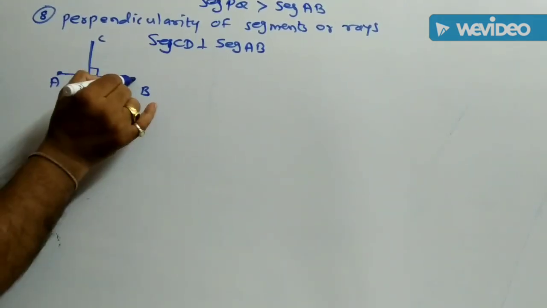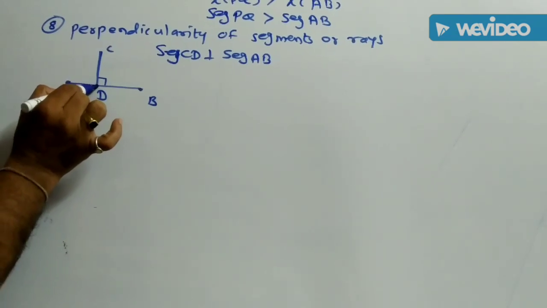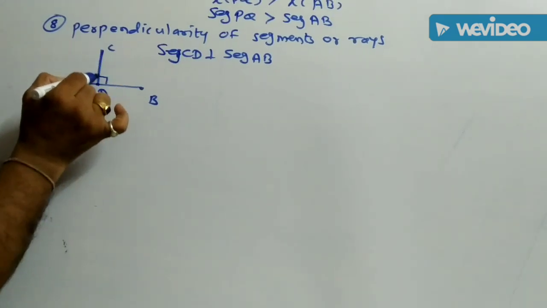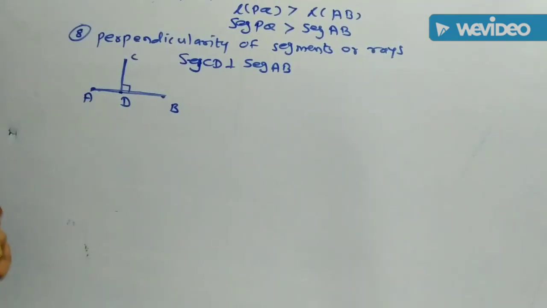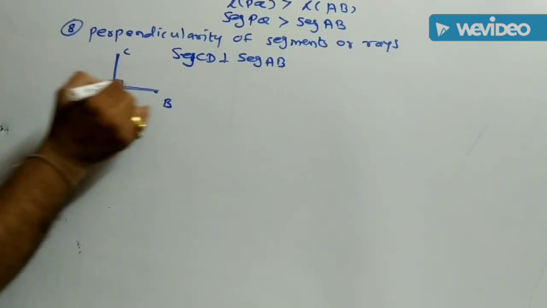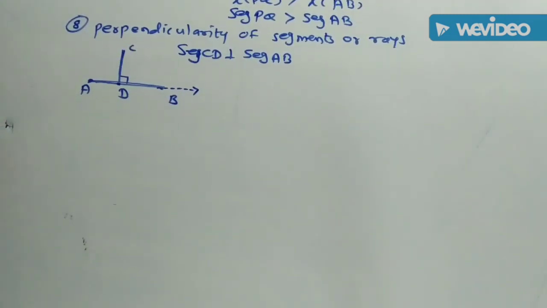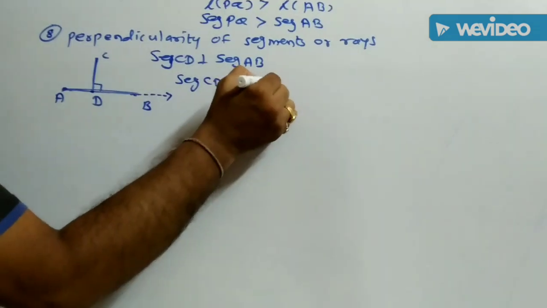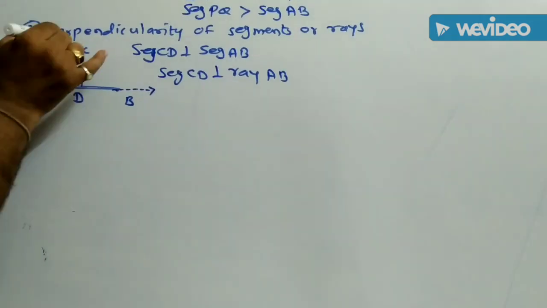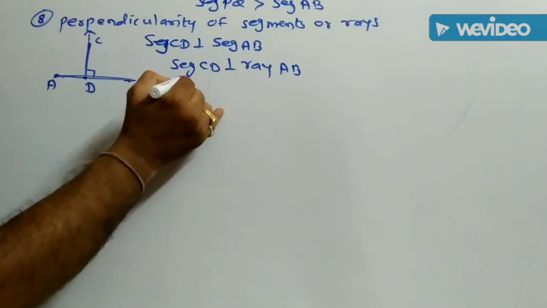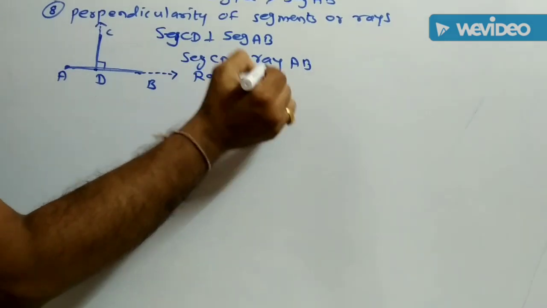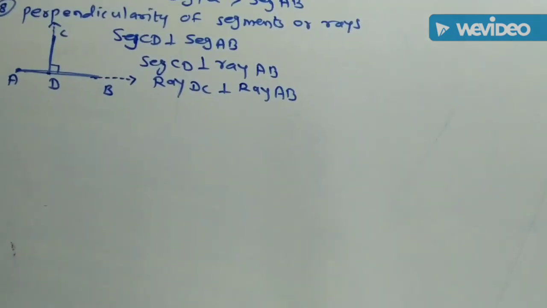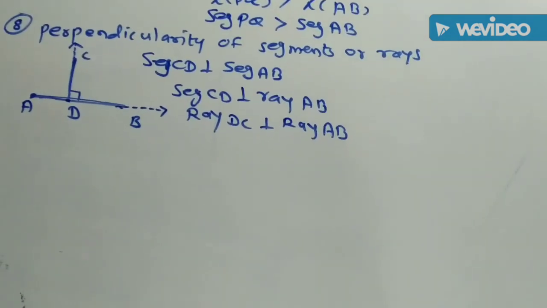CD is perpendicular to AB because the point on the segment CD makes an angle of 90 degrees with the segment AB, and therefore we can write segment CD is perpendicular to segment AB. Similarly, suppose this is the ray AB, then we can write segment CD perpendicular to the ray AB. Or suppose two rays are given like this, then we can write ray DC perpendicular to ray AB. That is the perpendicularity of segments or rays.